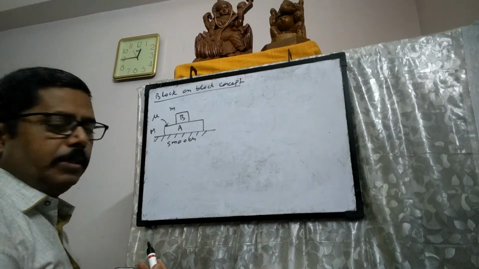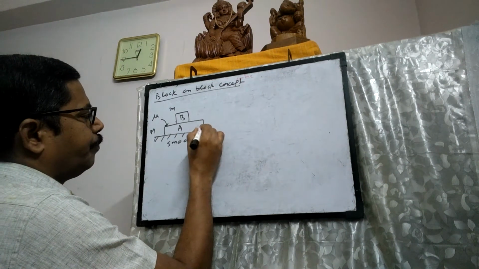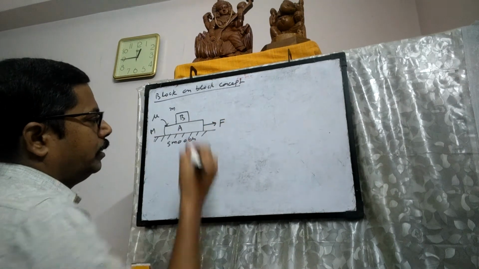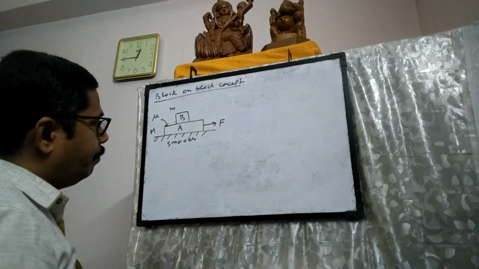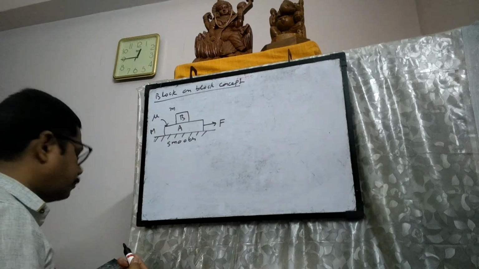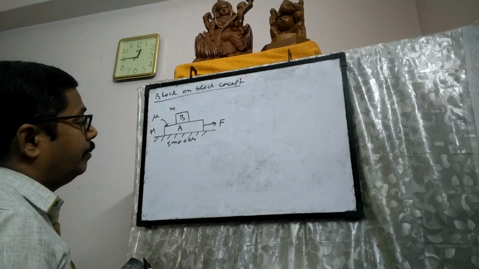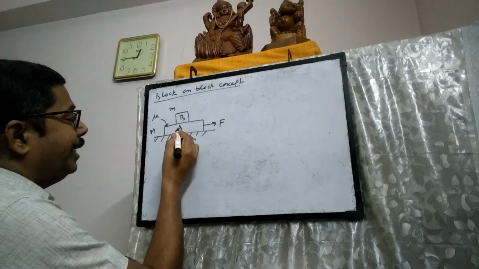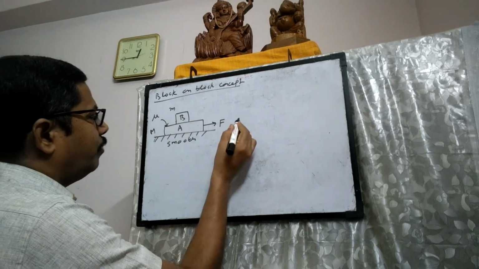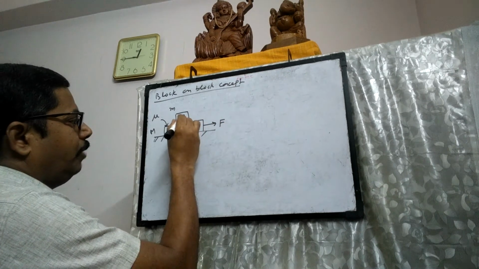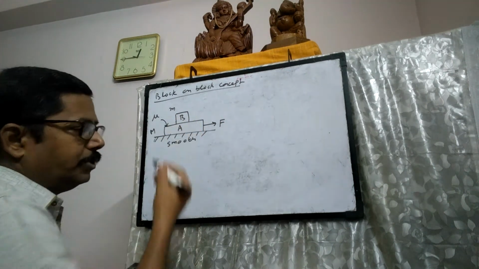Suppose a force F is applied on A. Observe, when A tries to move in the forward direction, B will try to oppose its motion.